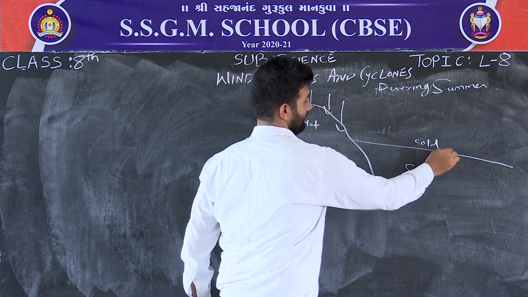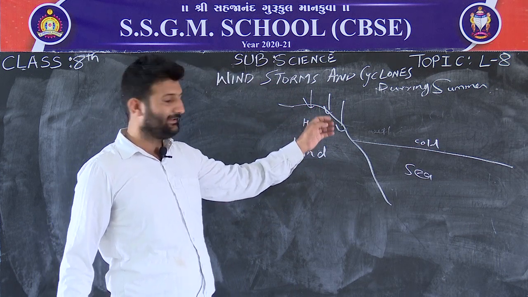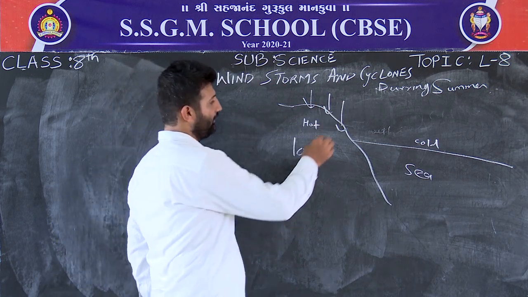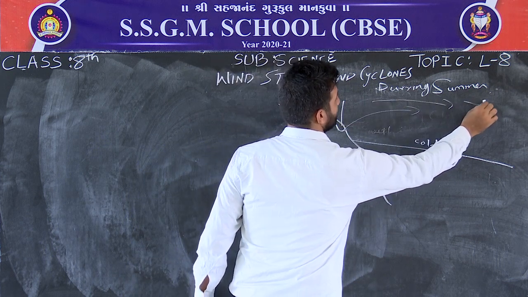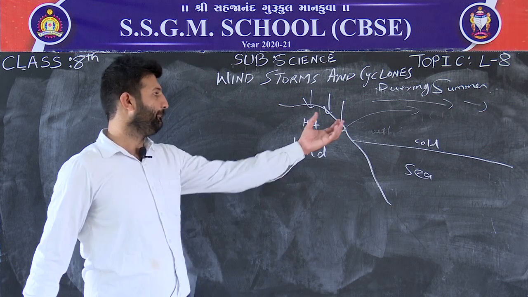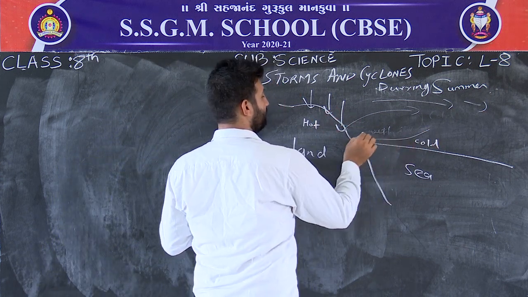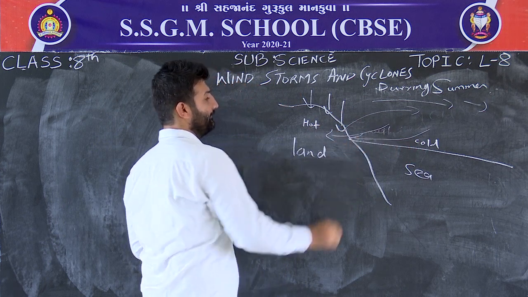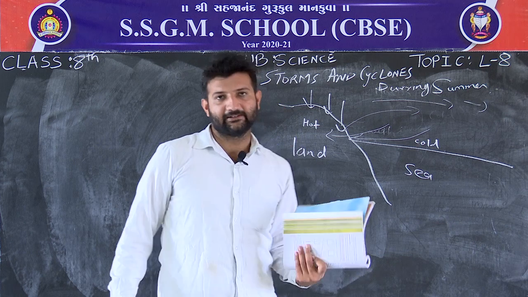This region shall be cold compared to this region. So, hot air rises up and moves in this direction. Similarly, the empty space created is taken by the cold air from the sea. So, this is called monsoon winds.